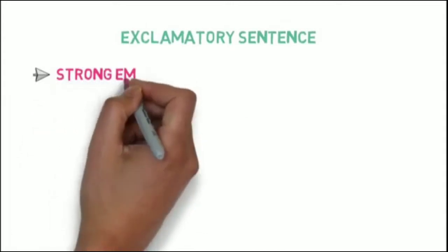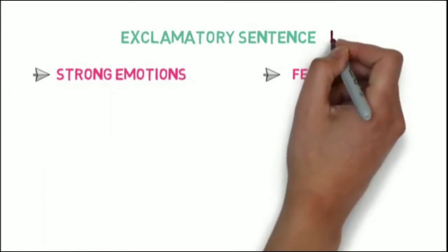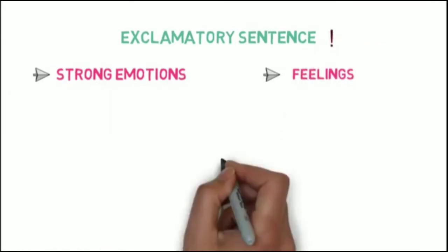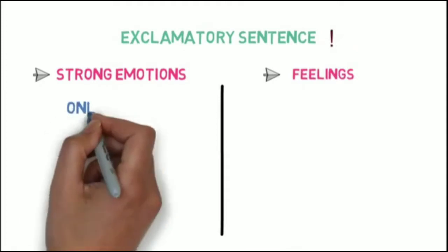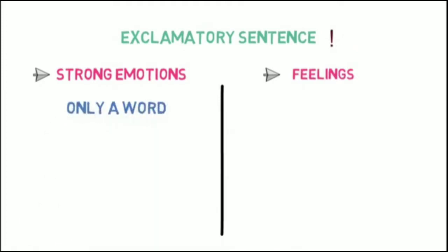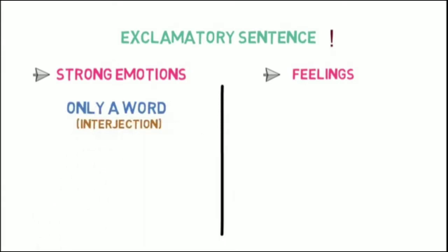What is an exclamatory sentence? An exclamatory sentence expresses strong emotions or feelings. They end with an exclamation mark. There can be two forms of exclamatory sentence. Number 1, only a word is in exclamatory form. This word is called an interjection. And number 2, the entire sentence is in exclamatory form.